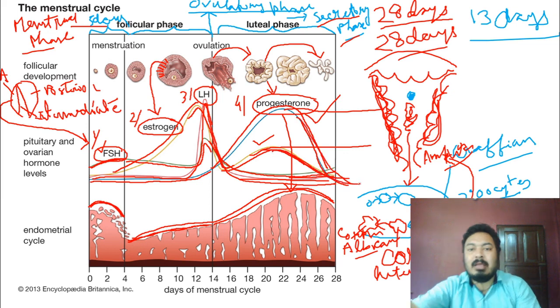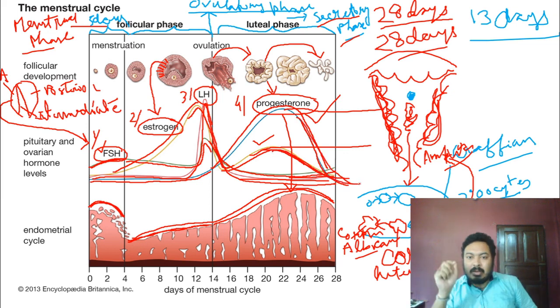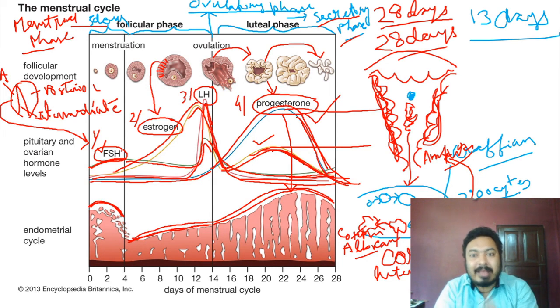Okay, just to remember the important point. When the progesterone hormone and the estrogen hormone fall down at the same time, in this point, the next cycle, which is known as the menstrual cycle, starts. Okay, this is the ending of the luteal phase, and again the starting of the menstrual phase.